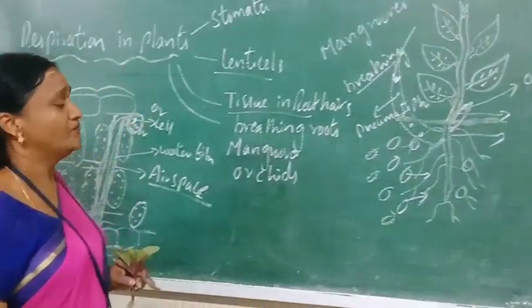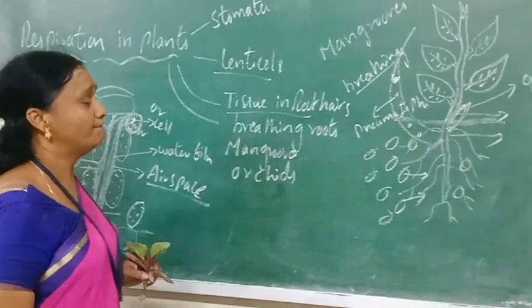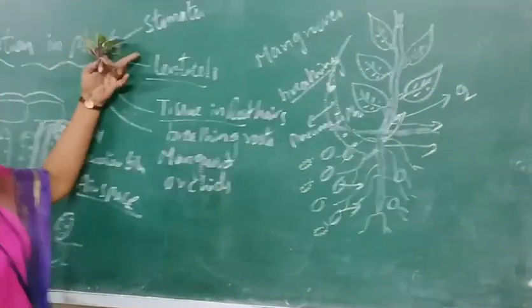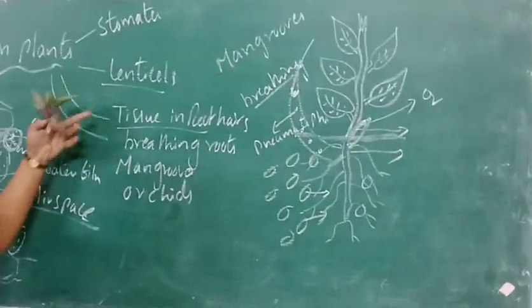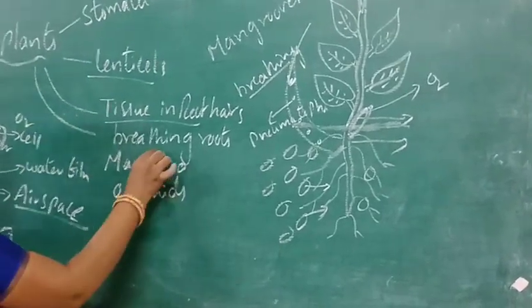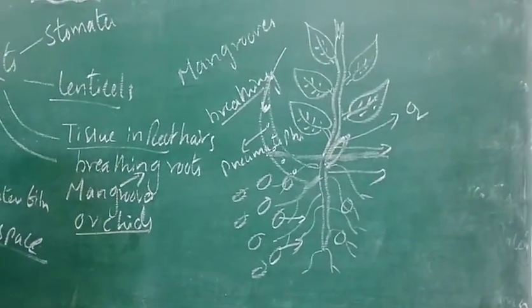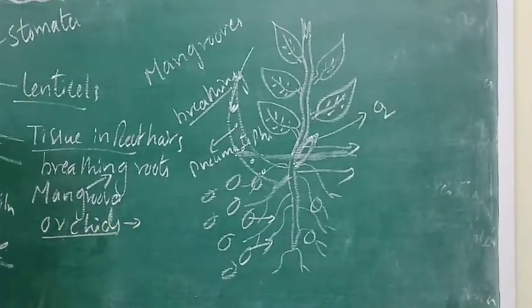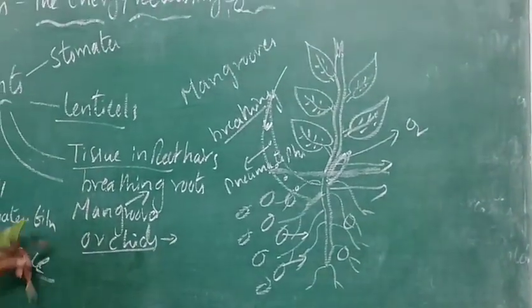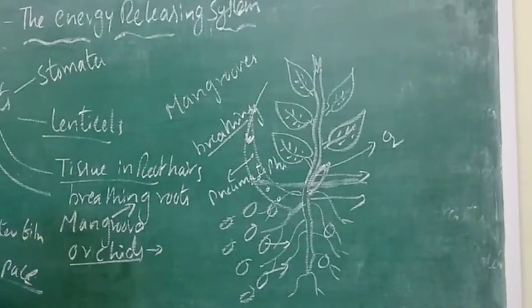So in this way, the respiration process occurs in plants by stomata, lenticels, and tissues in the root hairs, and in mangroves, respiration occurs through the breathing roots. And in orchids also, the tissues in the roots help in the diffusion of gases in the plants.